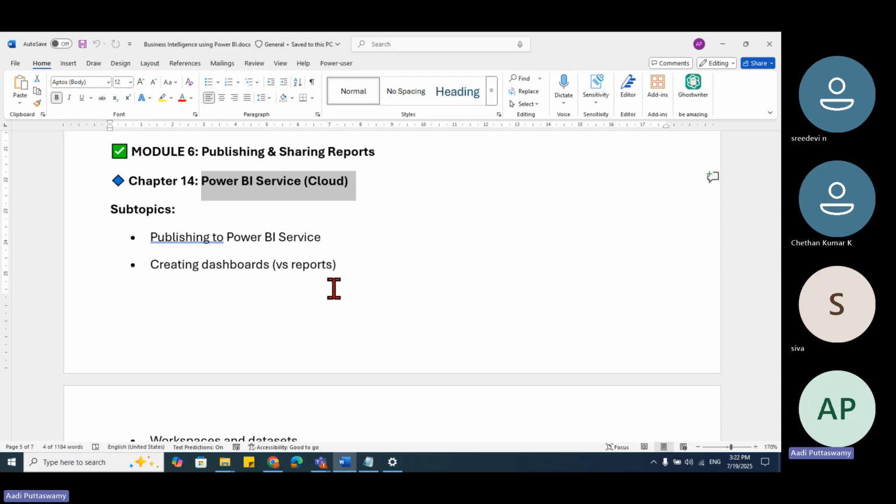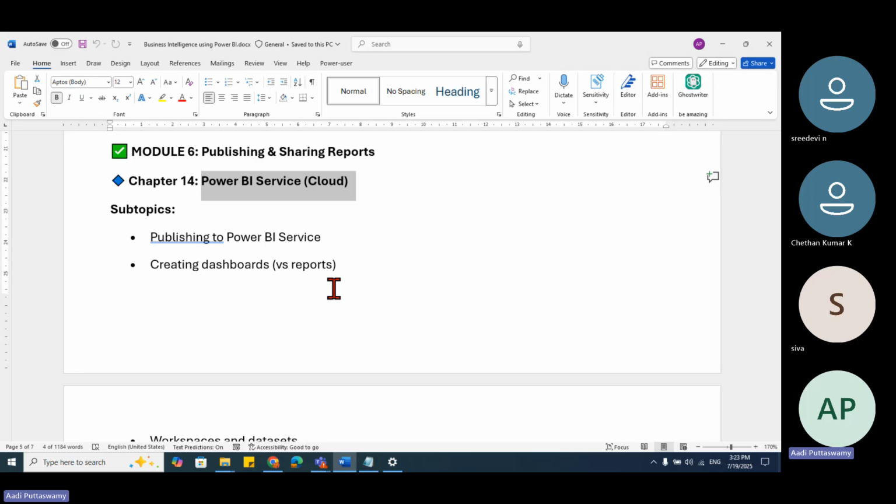But are they connected? No, they're not connected. If I do any updates here, that will not be updated in your laptop. So I'll take these entire reports and put them in the cloud, so that if I do any changes online, they reflect to everyone who is accessing. To access that, you have to give permission. The permissions are either view or edit. The view permission is given to the outside people who just have to see. The edit permission is given within the organization only, for my people.